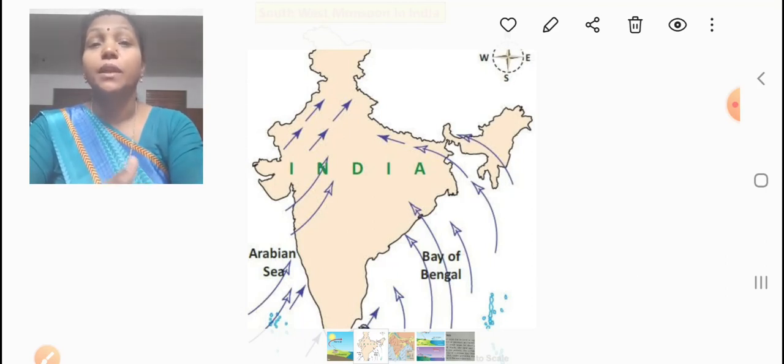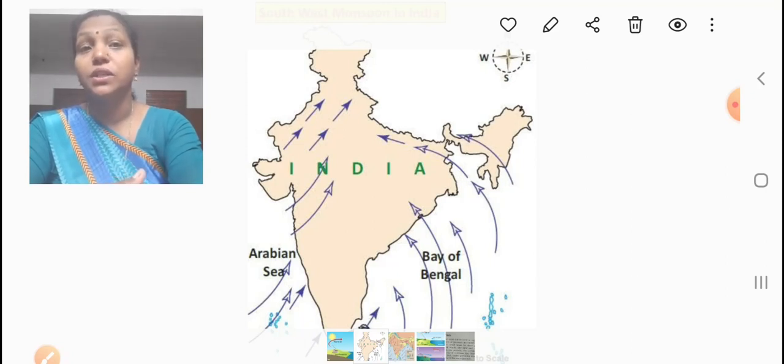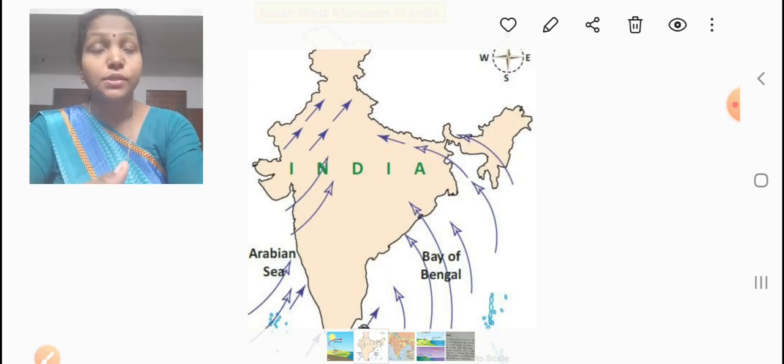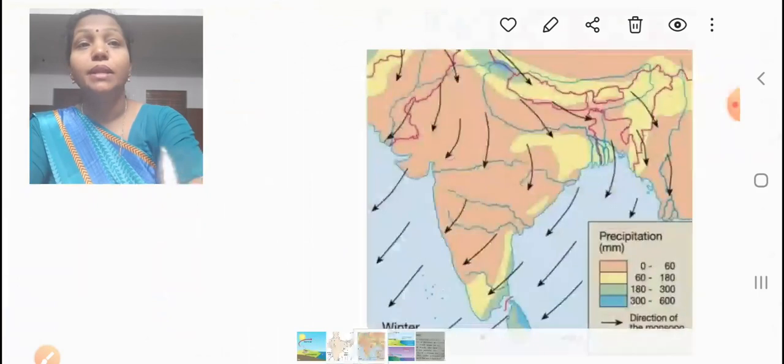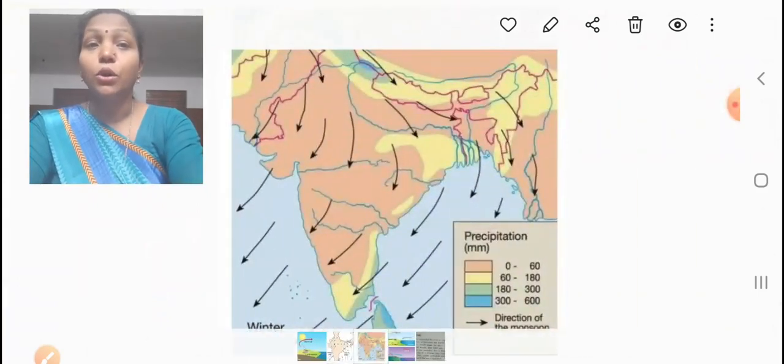There the winds are blocked and turn their direction, and the Himalayas also block the monsoon winds, and the northern part of India receives rainfall. And by the end of October, the winds start to come back.